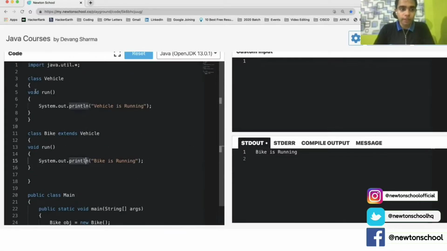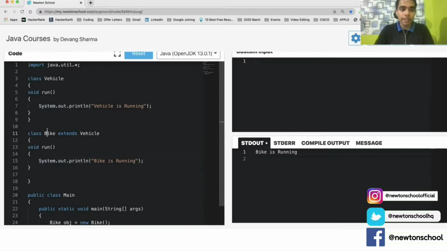So observe carefully, line number 5 and line number 13 are both the function run. They have the same parameter list, which does not have any parameter. They have the same return type. It's just that the implementation is different. What I'm doing inside the run function at line number 5 and what I'm doing inside the run function at line number 13 are entirely different. They are not related to each other in any way.